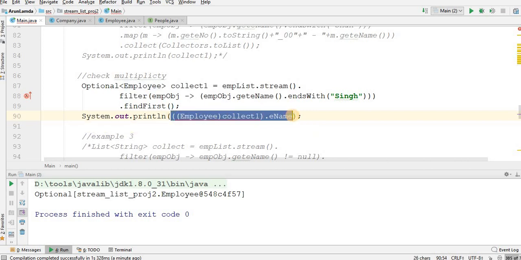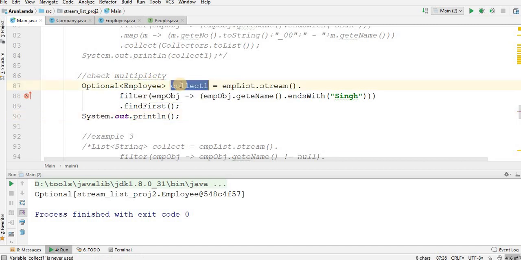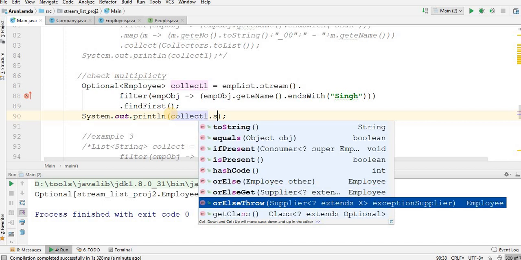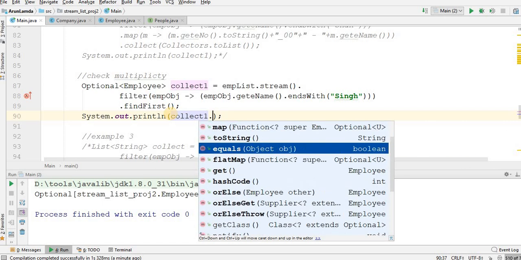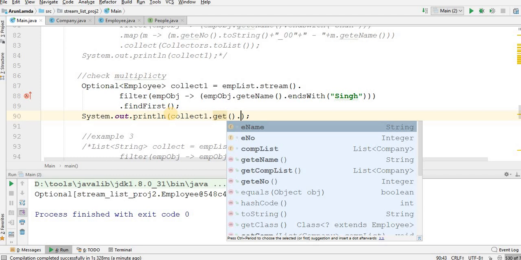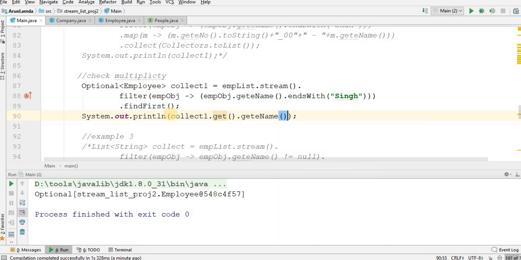Okay. Now remove this. Bring this collect one back here. Dot. It has stream, toString, equals, isPresent, hashCode. Let me remove this and let's see all the methods of it. Equals, flatMap, get. What is after get? And I'm getting getName here. Let me go check. And it's Arun Singh. So the first employee whose name ends with Singh is Arun Singh.